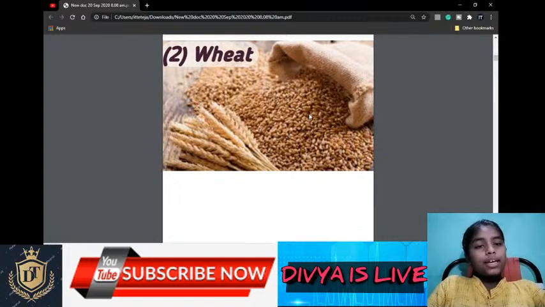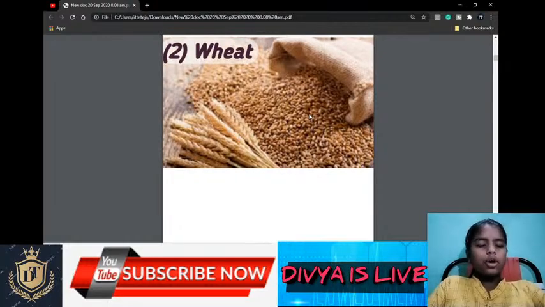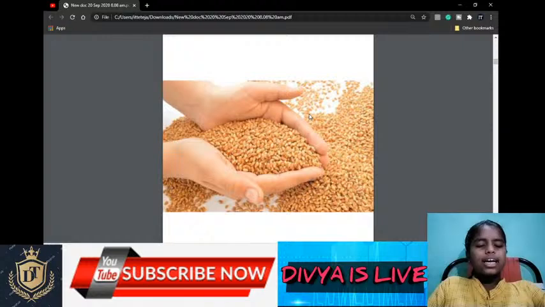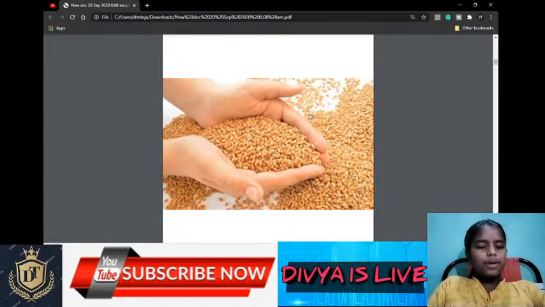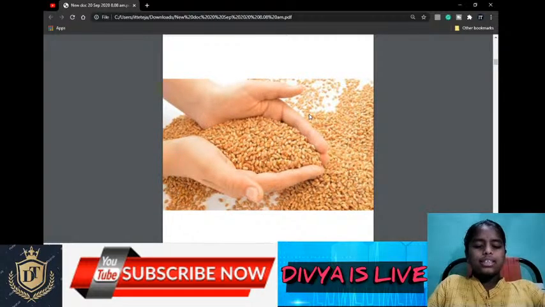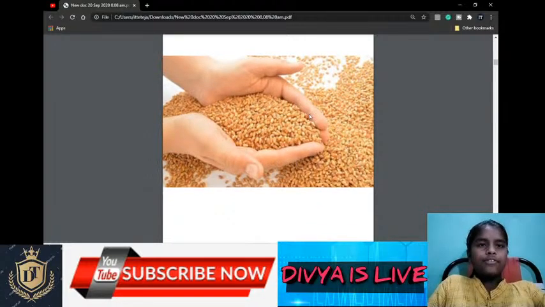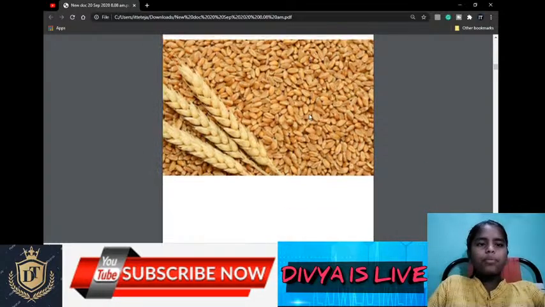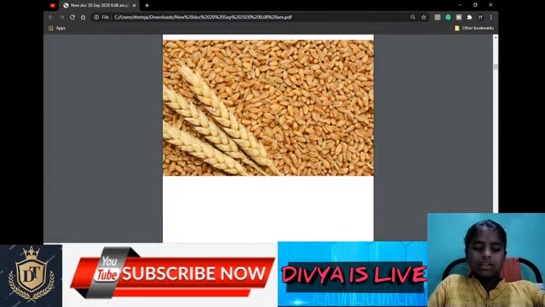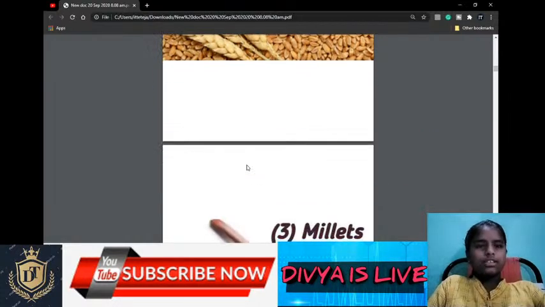It grows in winter, and winter growing crops are rabi crops. There are two important places where wheat grows: the Ganga Sutlej plain in the northwest, and the black soil regions in the Deccan. This is the plant of wheat.